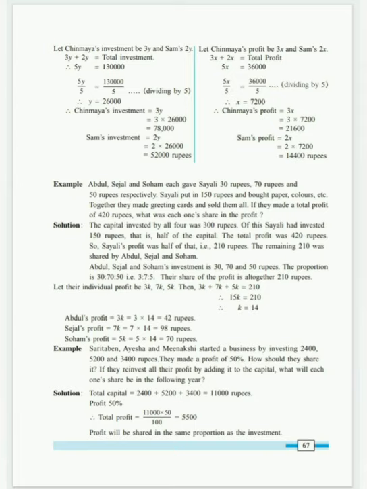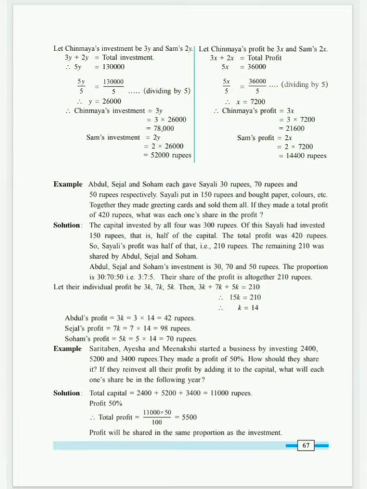Students, see the example carefully. Abdul, Sejal and Soham, their total amount becomes 30 rupees plus 70 rupees plus 50 rupees. So that is coming 150 rupees. So 150 rupees is contributed by these three people, and Saili contributes rupees 150.